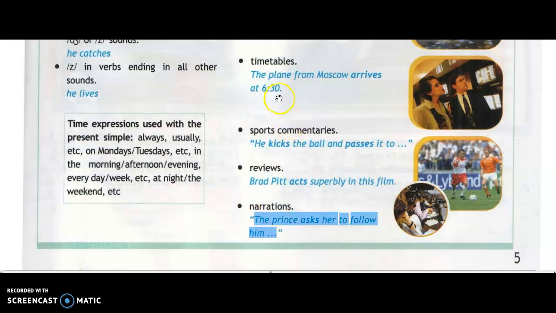These are some of the areas where you will use the present simple tense, and I'm also highlighting some time expressions here. The time expressions will enable you to know exactly where the present simple can be used. You can identify the present simple from the rest of the tenses. So for you, understanding the time expressions will help you, right? For example, you see lots of these adverbs, right?